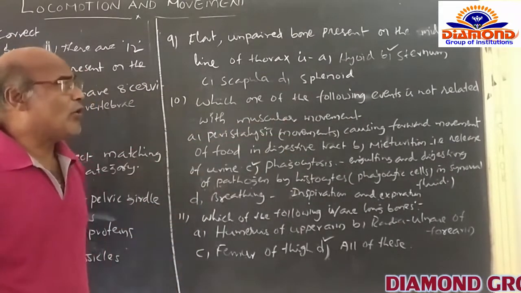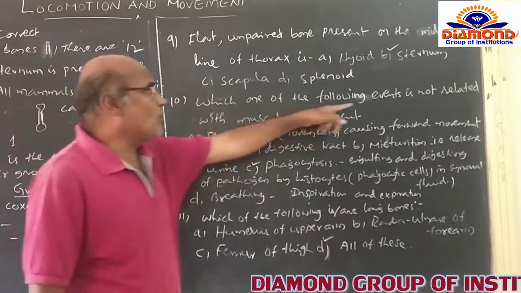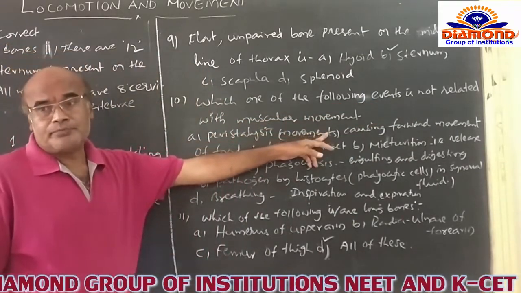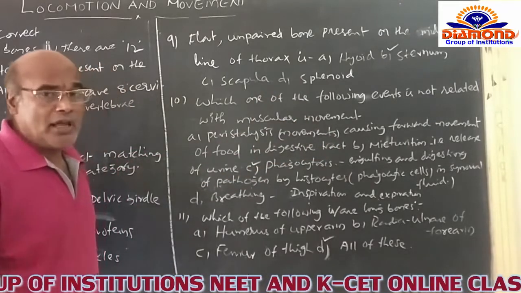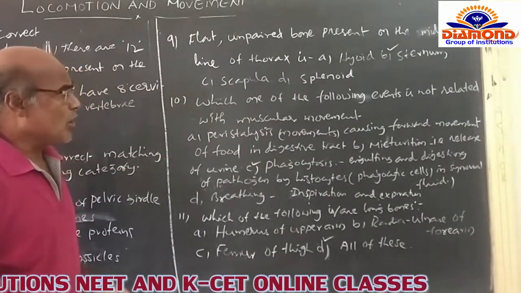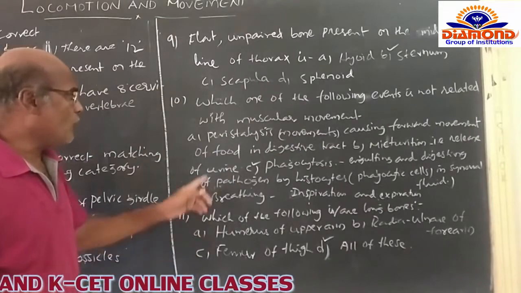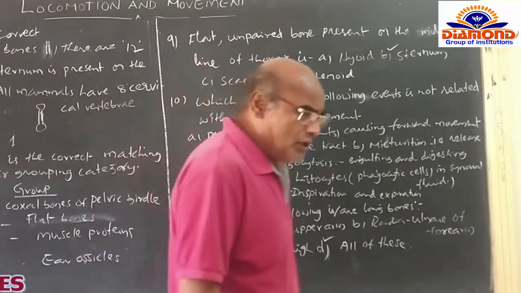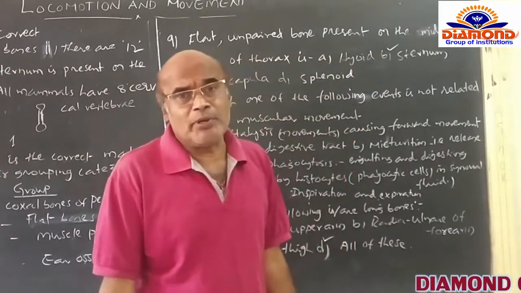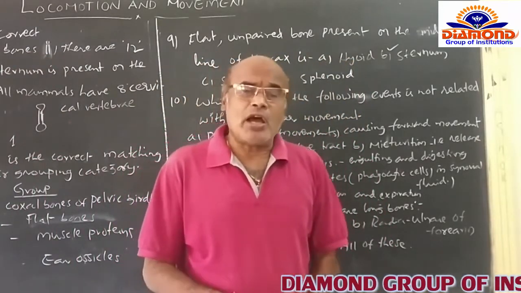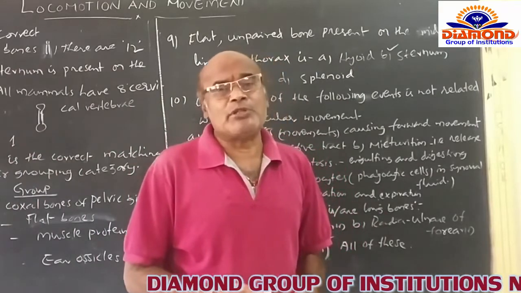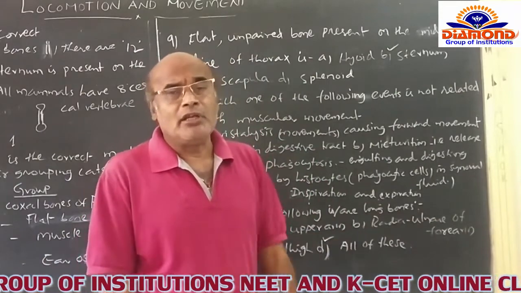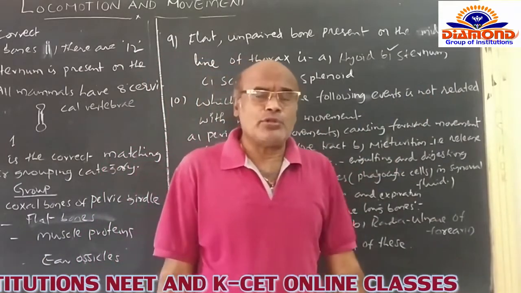Which one of the following events is not related to muscular movement itself? Now the options are given like this. Peristalsis, causing forward movement of food in the digestive tract itself. Of course, the peristalsis movements are due to the muscularis, the muscle layer present from the esophagus to the rectum part of the alimentary canal, where the muscles naturally undergo contraction.